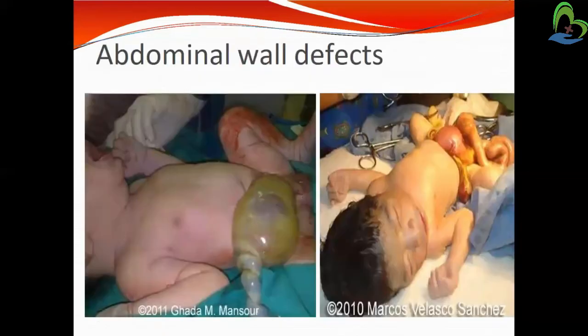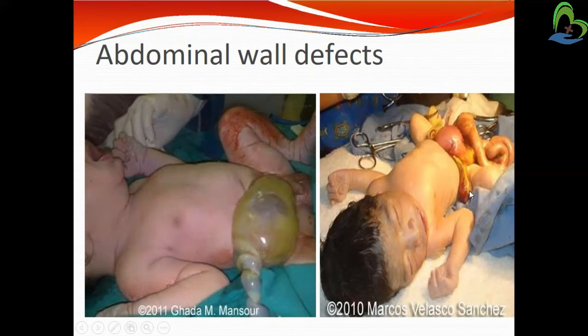But in case the baby has a defect of the abdominal wall, then it may look like this. Okay, so the meconium is already formed, and this is the umbilical cord. So babies look like this, and the abdominal wall is defective, so contents come outside of the baby's abdomen.